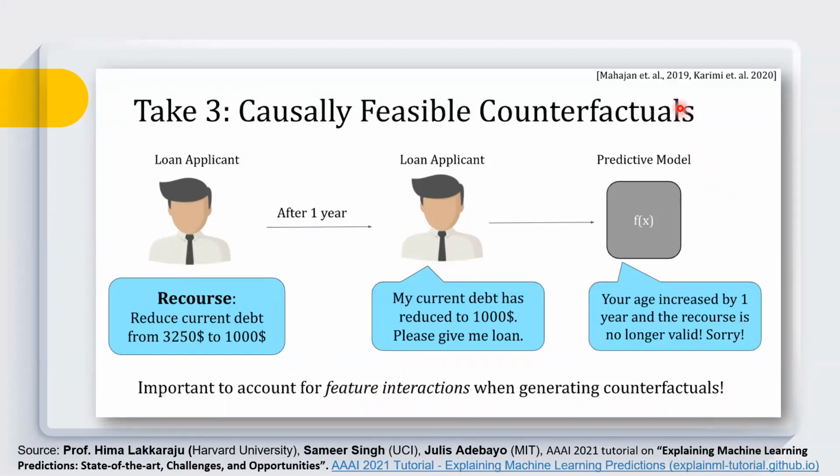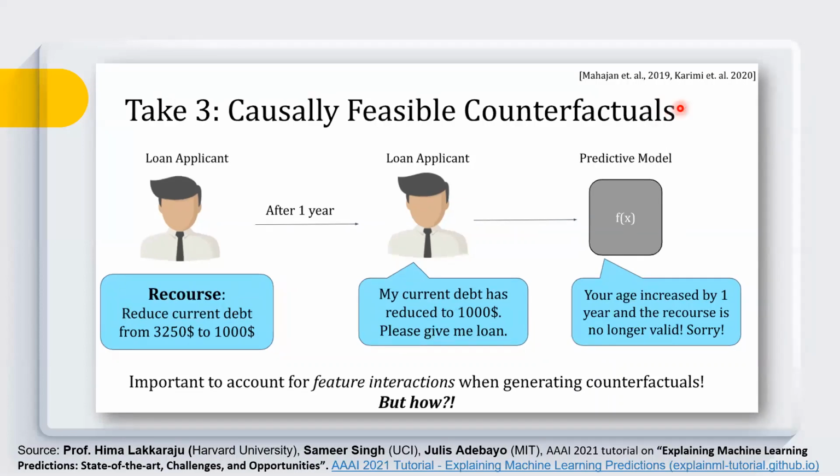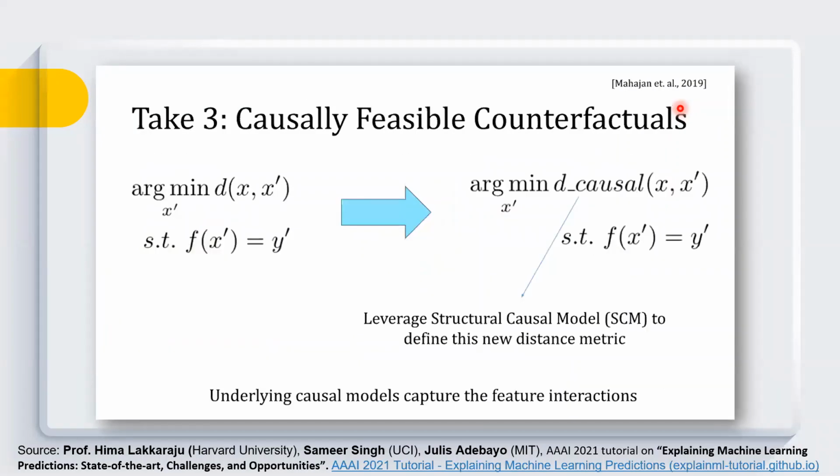So this is also important, and Mahajan et al. in 2019 suggested that yes, we have ignored the feature interactions. That's why this particular problem occurs. So the question is how we can include those feature interactions. They have proposed something called causally feasible counterfactuals.